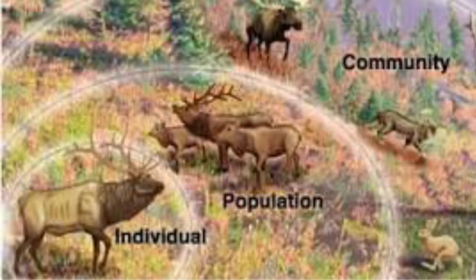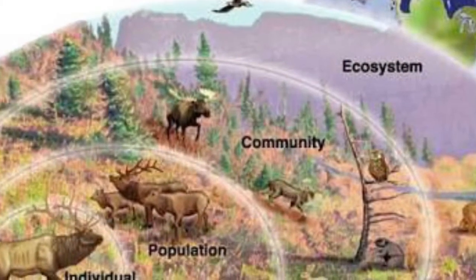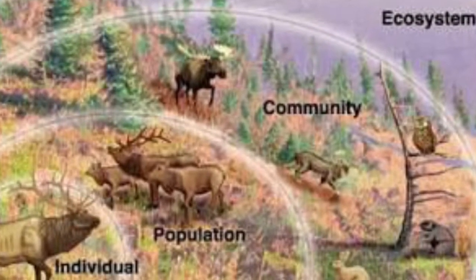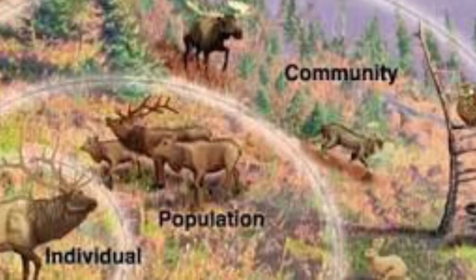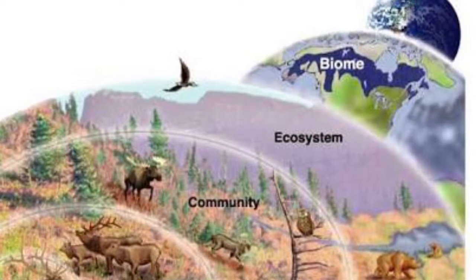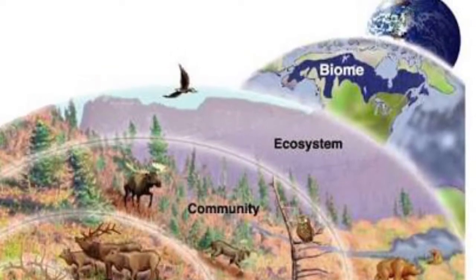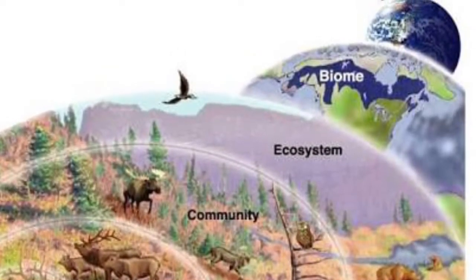A species is a group of similar organisms that can breed and produce fertile offspring. A population is a group of individuals that belong to the same species and live in the same area. An assemblage of different populations that live together in a defined area is called a community.